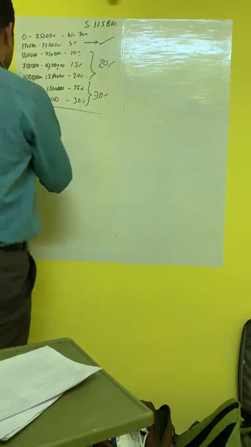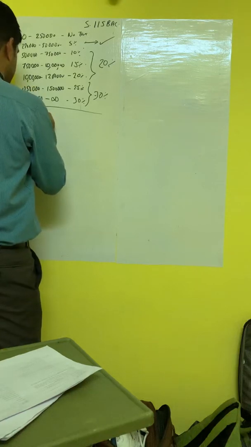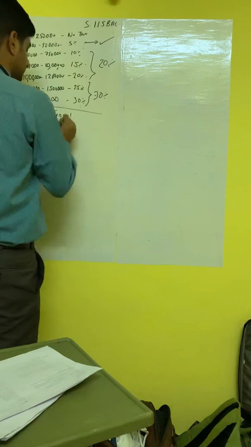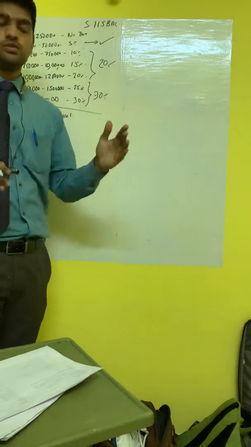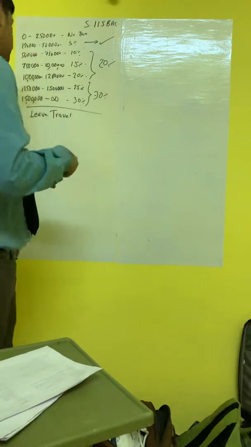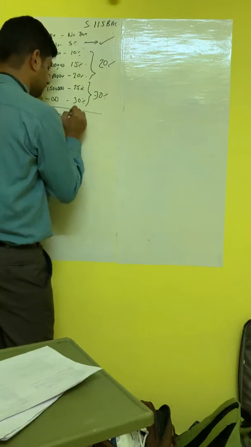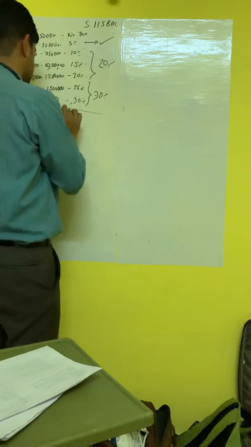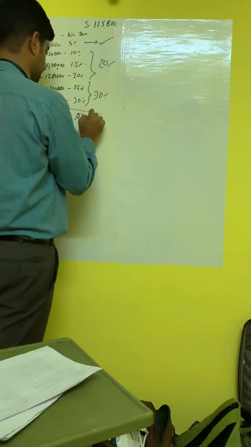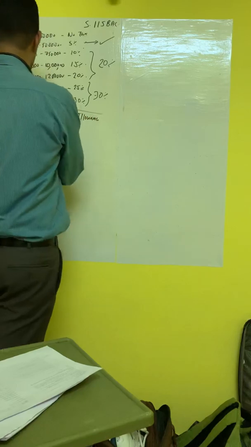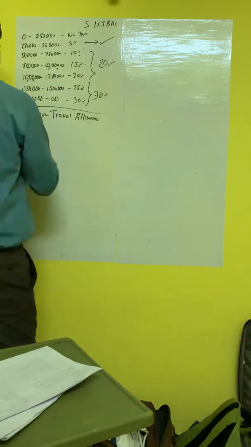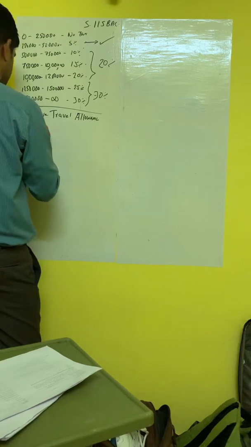First one is leave travel allowance. Leave travel allowance means you can claim it in consecutive years from the employer. That you cannot claim in the new system. Number 1. Number 2, HRA, house rent allowance.